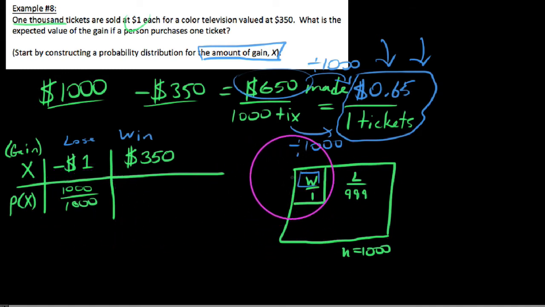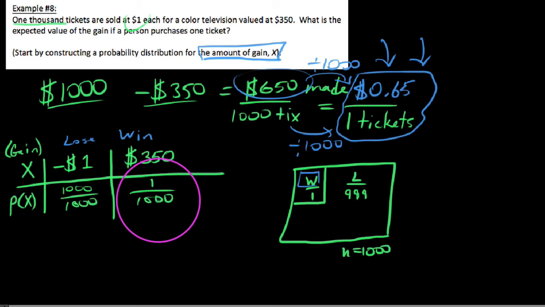And we know this is intuitively obvious by looking at the picture over here, but we say, okay, so now how about winning? I mean, winning this television, what percentage of the time could we expect to win the television, or what is the likelihood we win the television? Well, it's 1 in 1,000. The reason why is because out of the 1,000 tickets, there's only one winner.